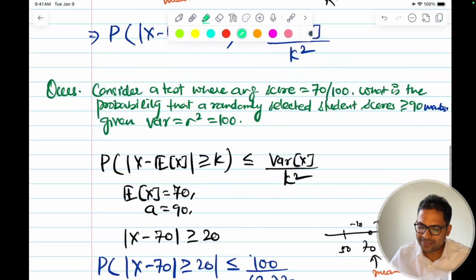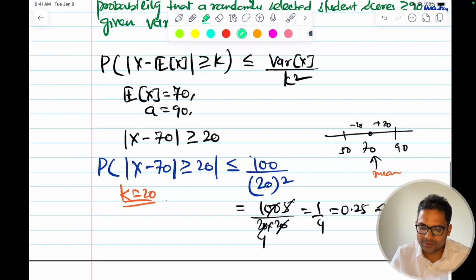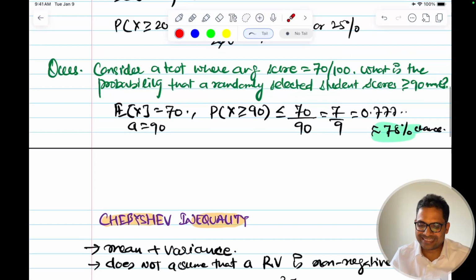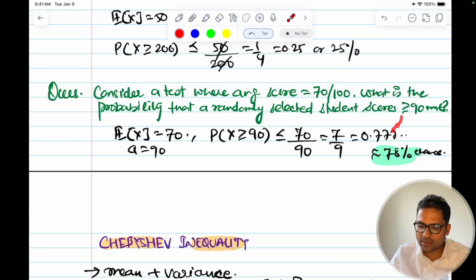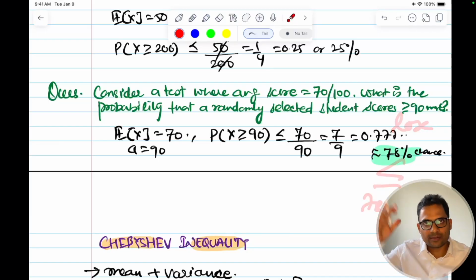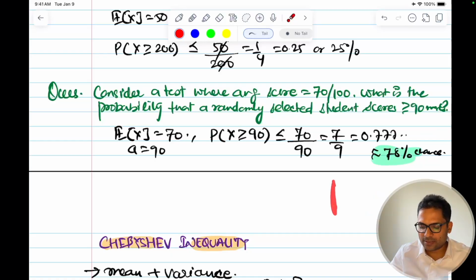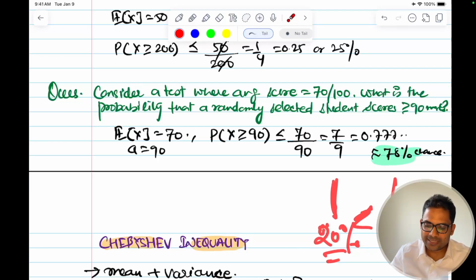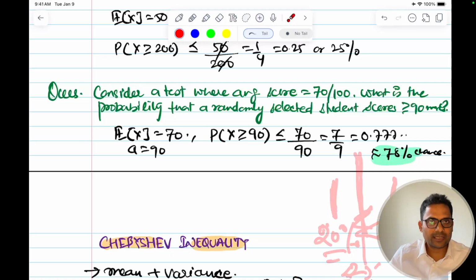This is 78%, and here this is 25%. So that's why we said that Markov's inequality gives a very loose upper bound: this will be less than or equal to 78%, but it is very loose. If the actual chance is like 20%, it is giving you 78%. 20 is less than 78, but this is very loose. Now Chebyshev is giving you an even tighter bound, less than or equal to 25%. So it is very close to your actual value, but it is giving your upper bound.